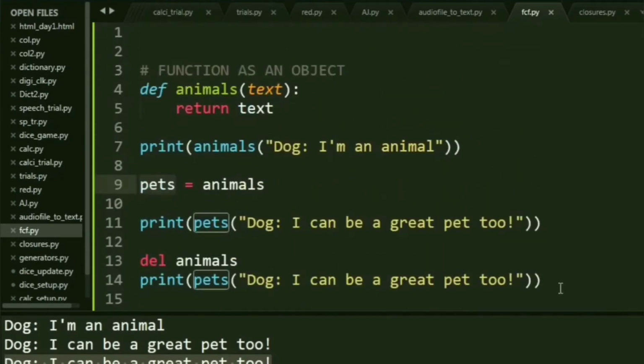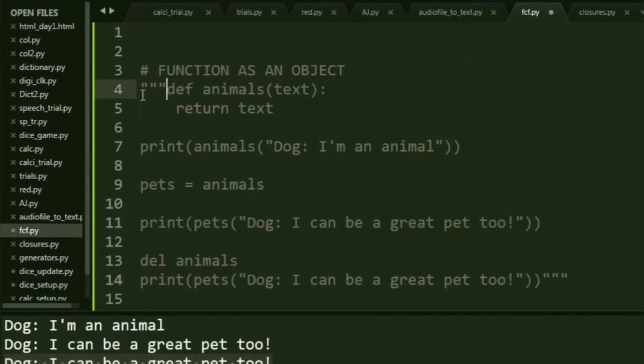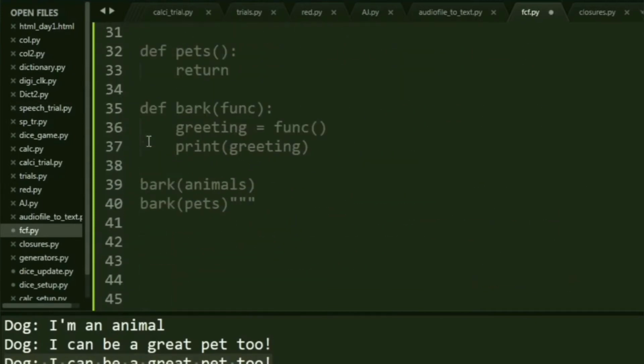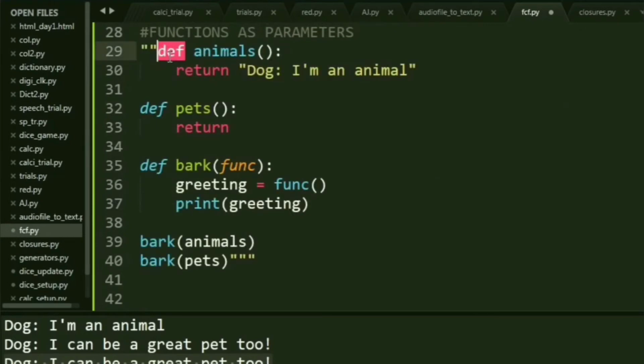Let me comment this out. Okay, now functions as parameters is again a pretty simple concept. Let's go through it. Okay, now if you see, I have three functions defined: animals, pets, and bark.